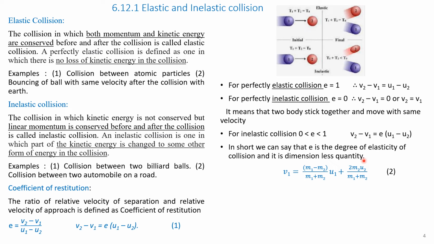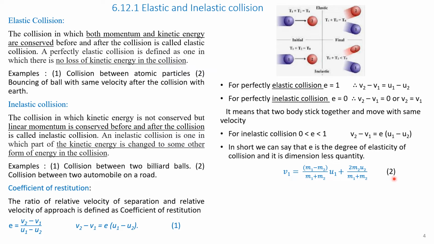There's some more relationship which we can derive for v1 and v2. v1 and v2 are final velocities, u1 and u2 are initial velocities, and m1 and m2 are masses of the two bodies 1 and 2. Therefore, the relationship is v1 is equal to m1 minus m2 divided by m1 plus m2 into u1 plus 2 into m2 u2 divided by m1 plus m2.